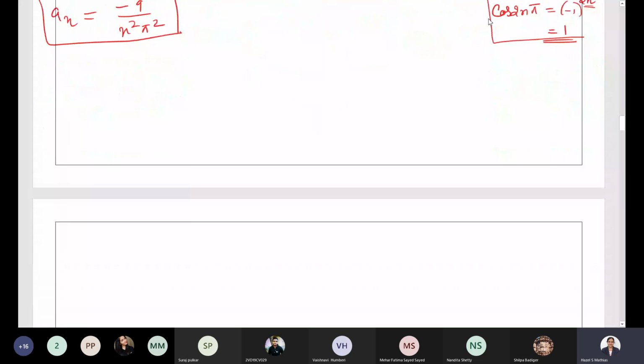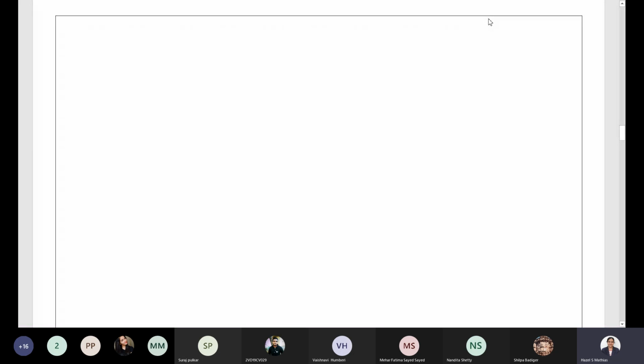Let's move on to finding Bn now. What is the formula here? This is neither even nor odd, so you have to find all three Fourier coefficients. So Bn is given by 1 by L, where L is 3 by 2, integral 0 to 3, f of x. What is f of x? It is 2x minus x square into sine n pi x by L. L is 3 by 2, so 2 comes over here, and it will be like this: sine 2n pi x by 3.